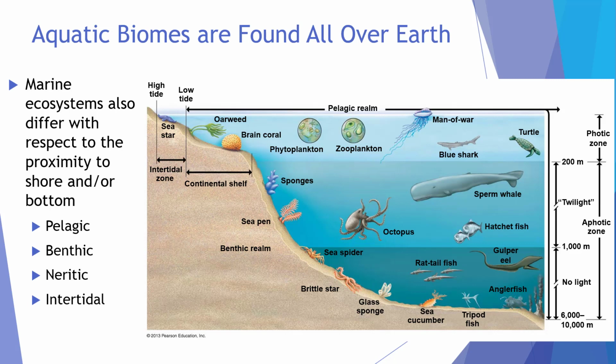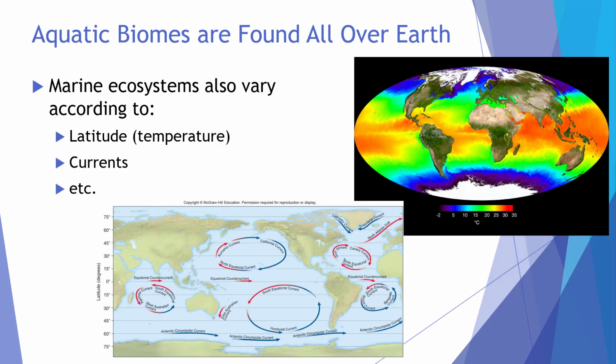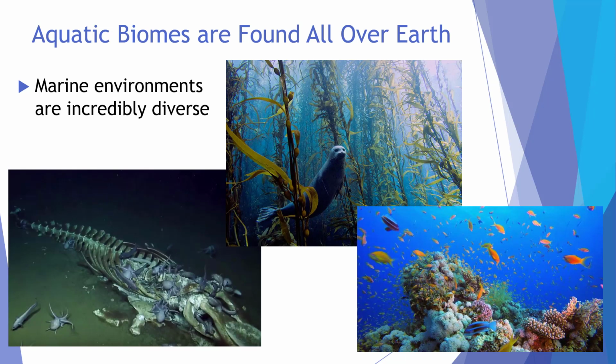You can imagine that all of these extremely different conditions, whether or not organisms are exposed to the light, whether they are sometimes exposed to the air, whether they live on the bottom or they live in the open ocean, never running into a boundary of any kind, that all these conditions would have very different effects on the organisms that live within them, and different organisms would evolve differently in these different habitats. Marine ecosystems also vary according to latitude, which affects sea surface temperature, shown in this heat map, and according to factors such as currents, which affects temperature, nutrient concentrations, water movement, and more.